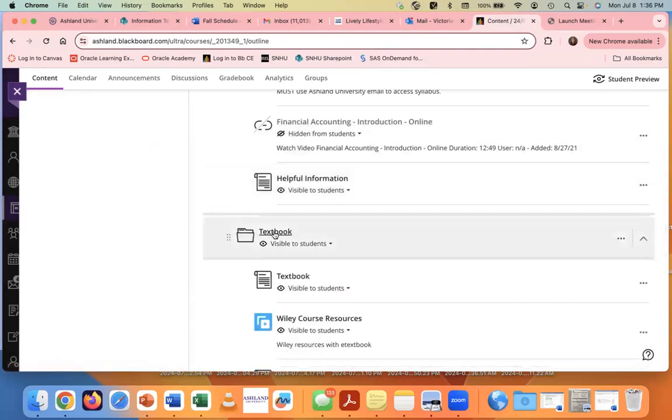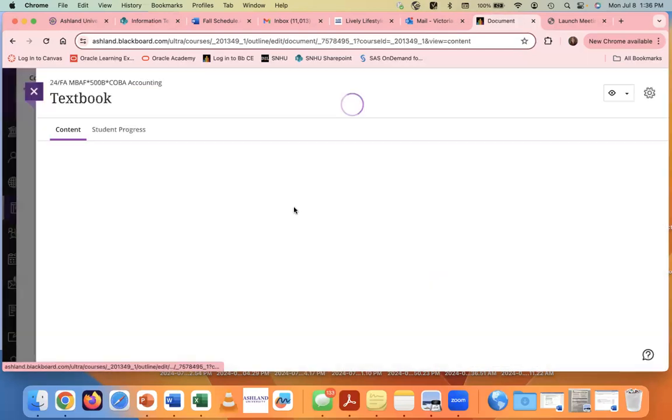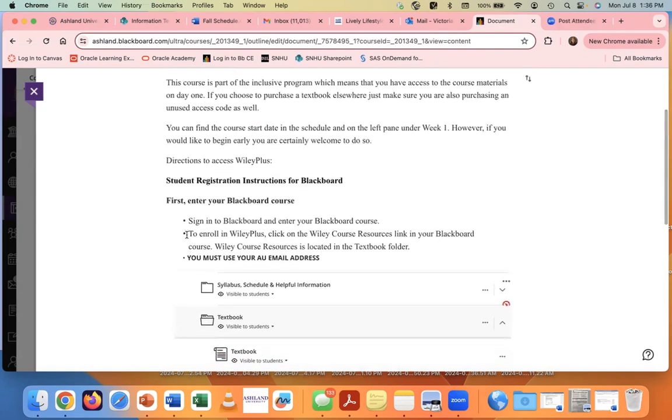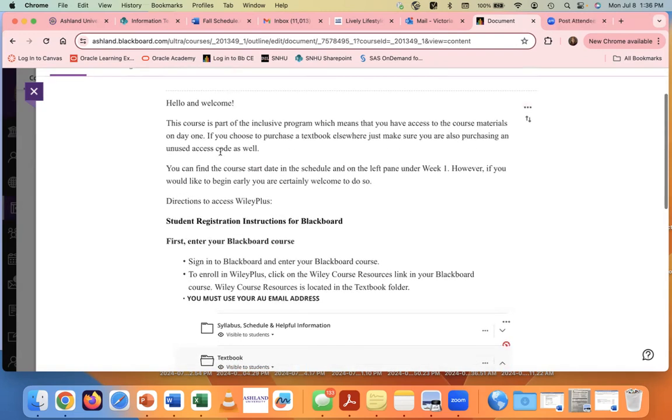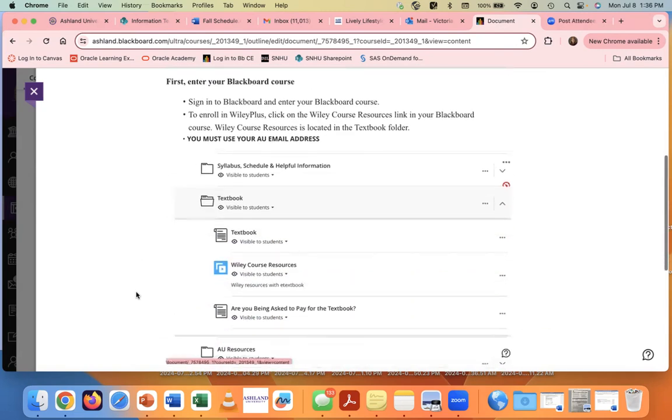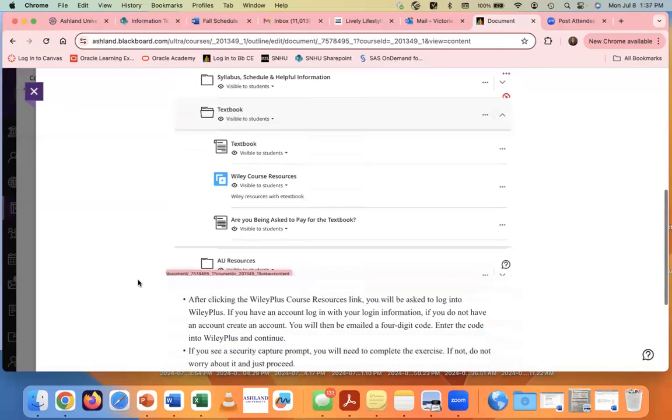Speaking of the textbook, information is here about that. The first link here provides you with some information, some screenshots about how to access Wiley course resources. Notice here again, I wrote that it is an inclusive program. So the only thing that you need to do is register in Wiley Plus. If you have already had a course that had a Wiley textbook, you will already have a login. So you just need to log in. Here is the Wiley course resource link. Notice it is in the textbook link. I'm right here. It's the one right after it.